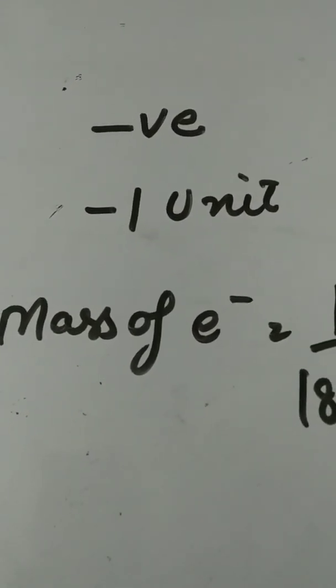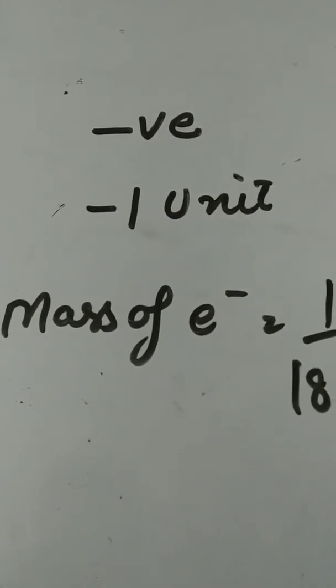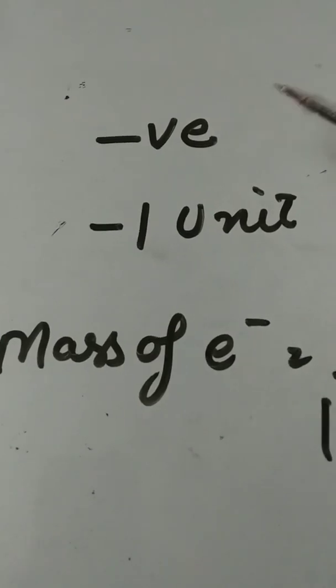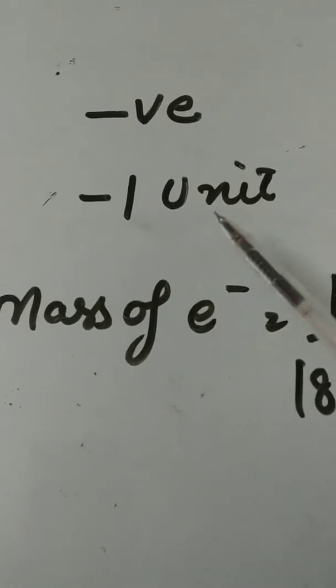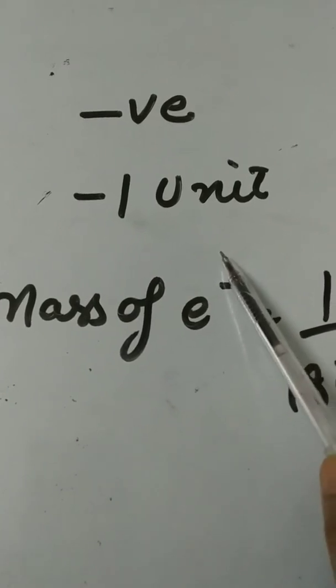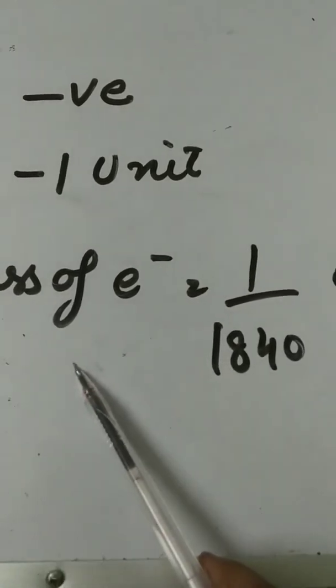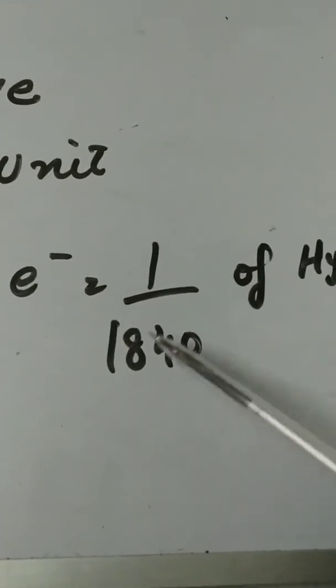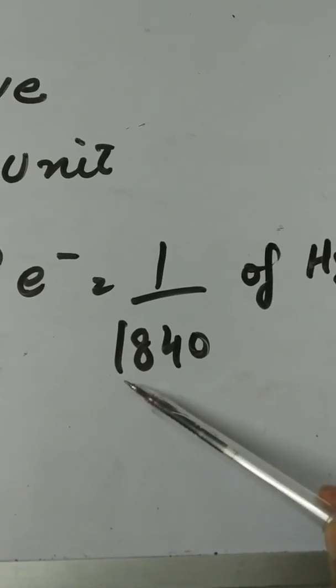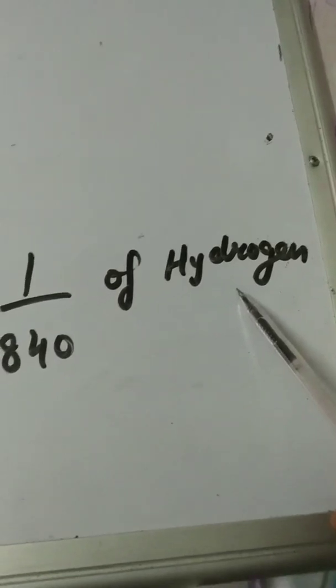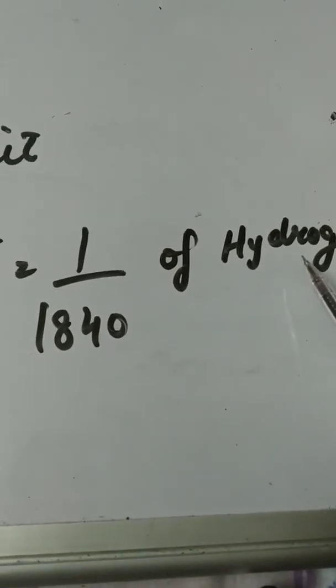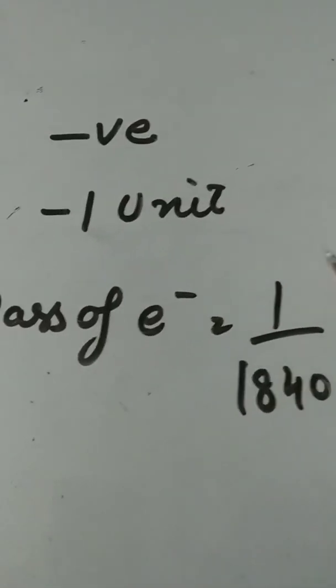Relative charge and mass of electron. Electrons are negatively charged particles. They have -1 unit of charge, and the mass of an electron is about 1 by 1840th part of hydrogen. So it is treated as negligible.